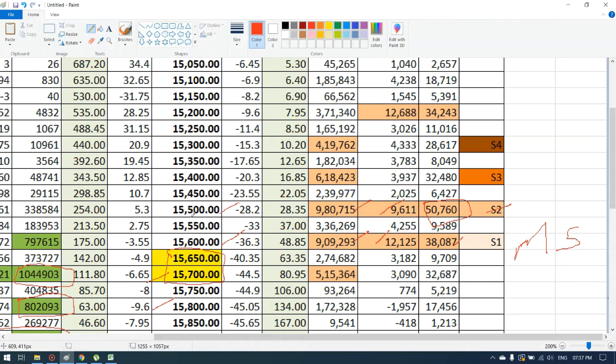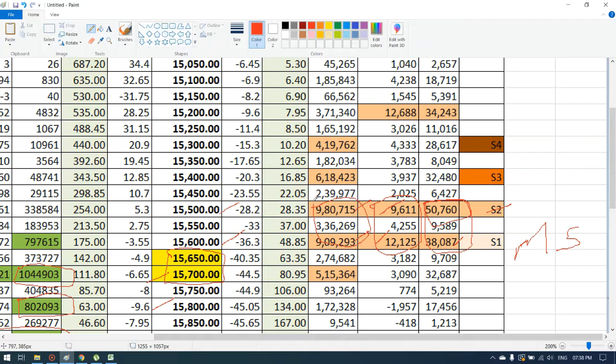Even though the market went below 15,500, it made a huge recovery. Because of these two supports, with huge volumes, huge open interest and huge change in open interest, the market was able to recover even after going down.